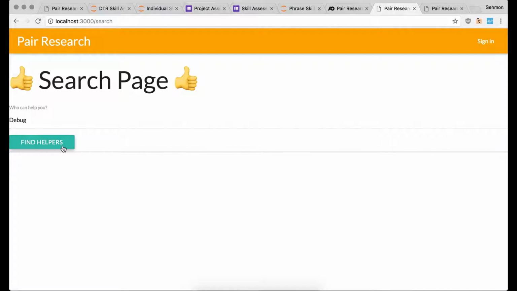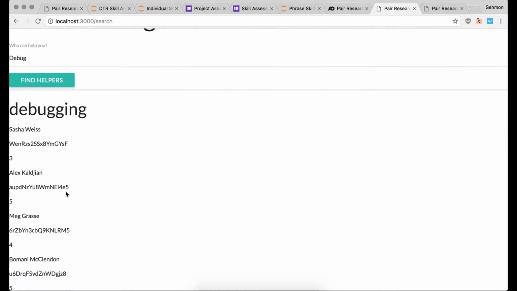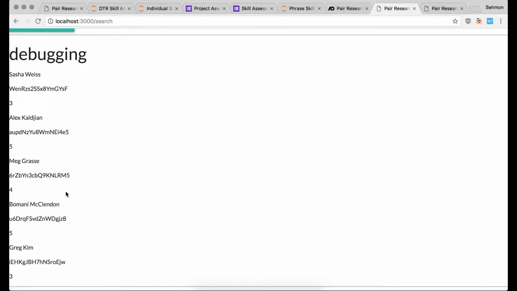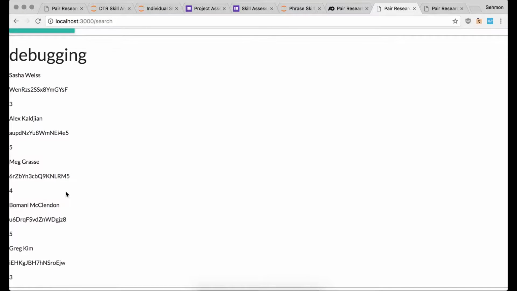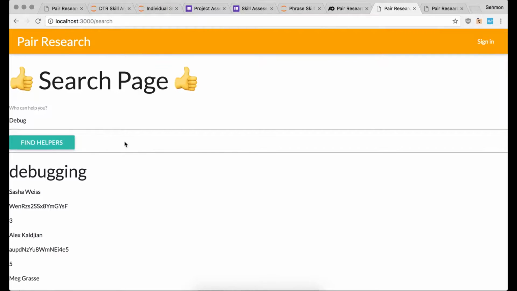We click Find Helpers, and it takes a set of hard-coded data that was grabbed at the beginning of the quarter for Parry Search, builds the data structures, and then goes through and parses and finds people who are good at the certain categories. So for example, these people are people in the community who have rated this task highly. Oh, that's for debug, sorry. Debug my Meteor app. Cool, let's find helpers for that category.